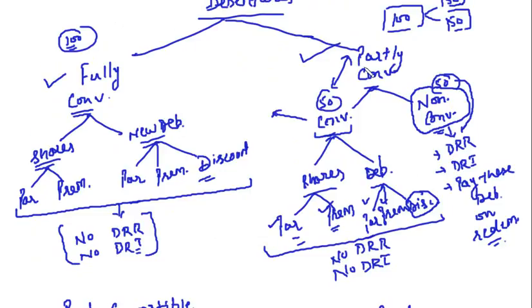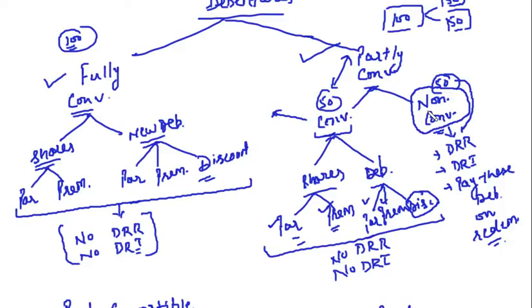How to deal with this partly convertible? For the non-convertible part, first create DRR, then invest in specified securities DRI, then at the time of redemption withdraw this amount from the securities, right? Then you have to pay to the debenture holders. How will you pay to the debenture holders? You will convert some part into shares or debentures, and the rest part you will pay through bank or cash.